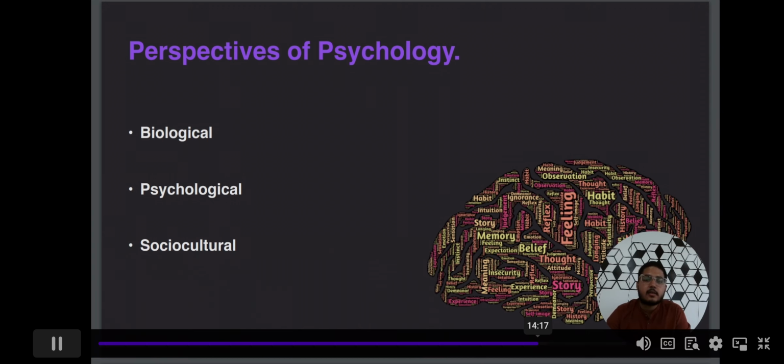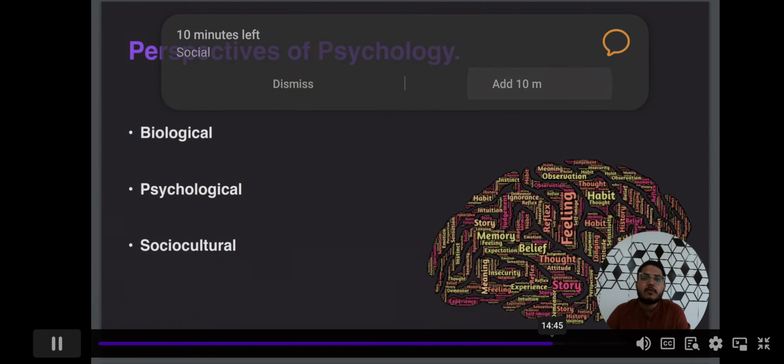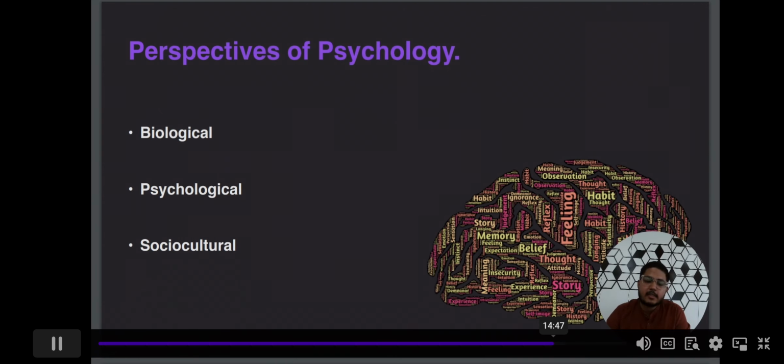The third, last, but not the least, perspective of psychology is the socio-cultural perspective. We are social animals. We belong to a society. We start our life with a family, which is a social institution. We have kin, a supra system, and a lot of types of families. We have a lot of associations. We belong to a culture, a religion, a society, a family. Everything we belong to makes some effort to change our attitude and our behavior.